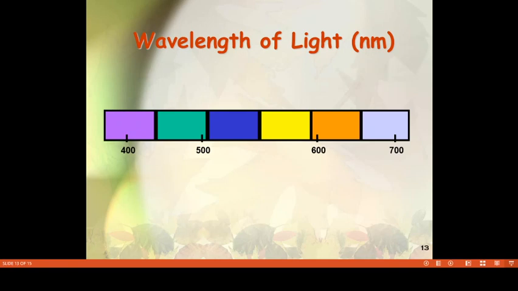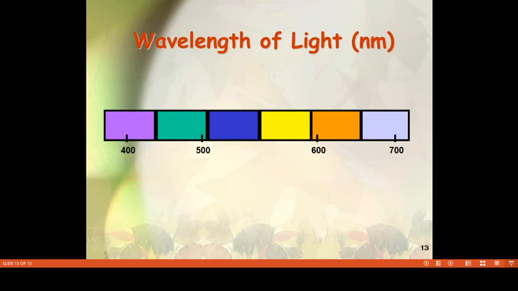Its wavelength ranges from 390 nanometers to 760 nanometers, commonly known as photosynthetically active radiation.